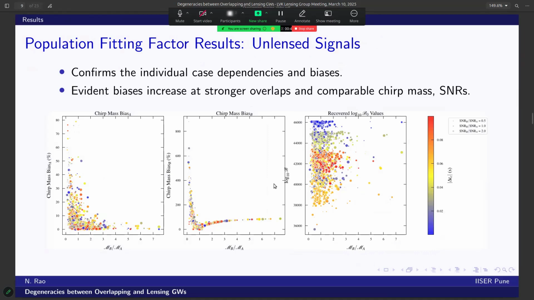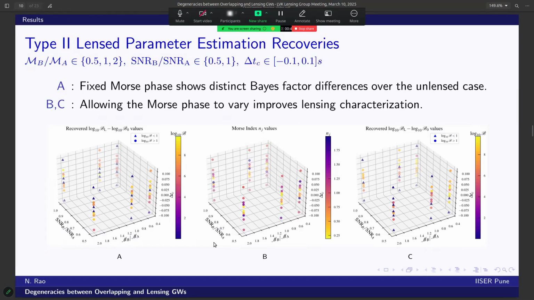At the population level, our fitting factor results confirm the individual case analysis. So, as the time of coalescence increases between the two signals, recovery improves and biases are reduced. As earlier, for minimal time differences, the biases are significant, and this highlights the challenges posed. So, now we explore the core of our study, that is the type 2 lens template to recover overlapping signals.